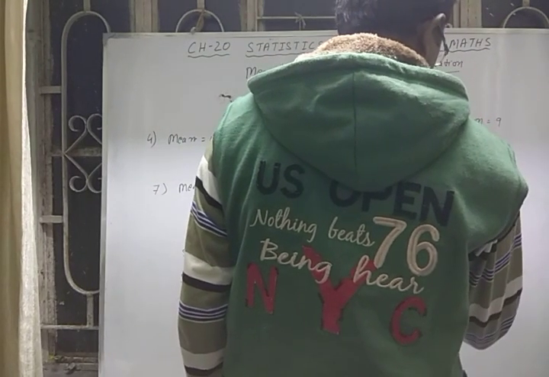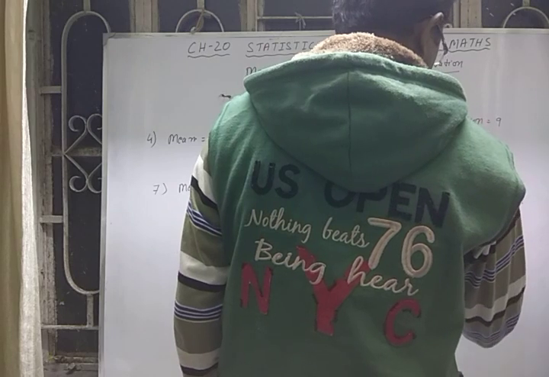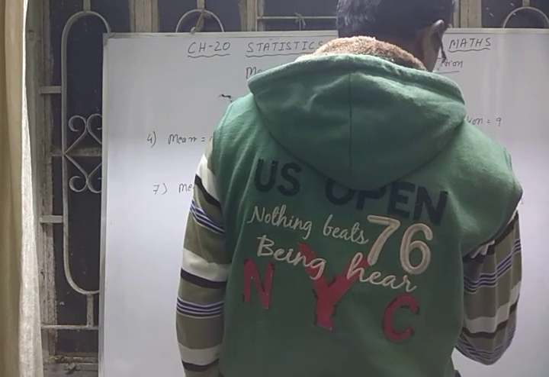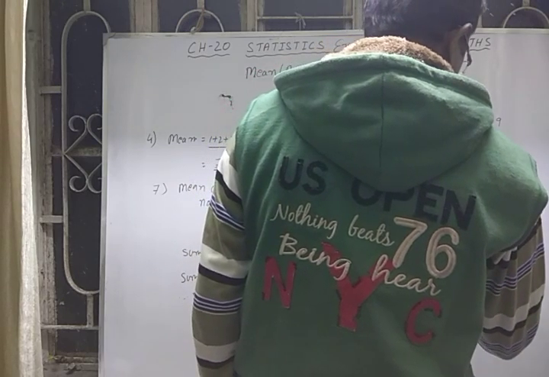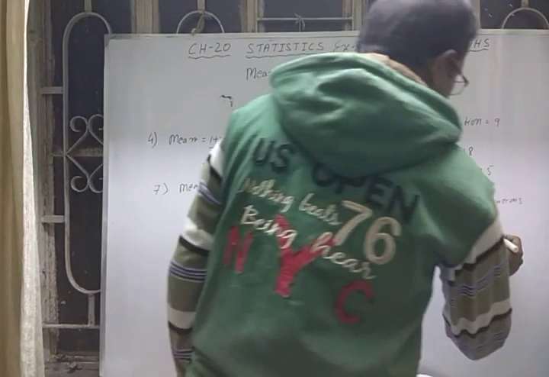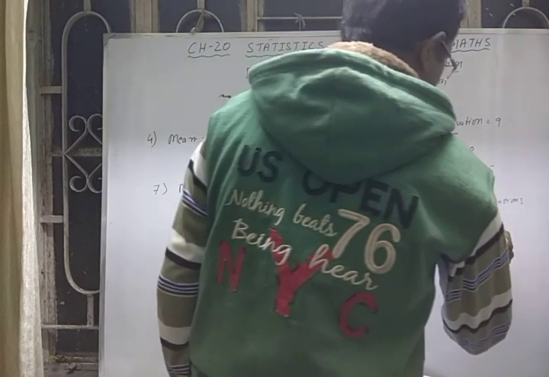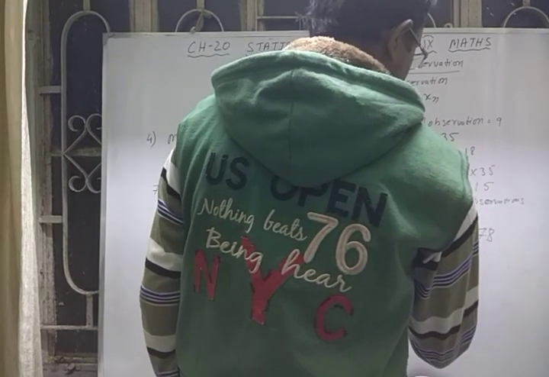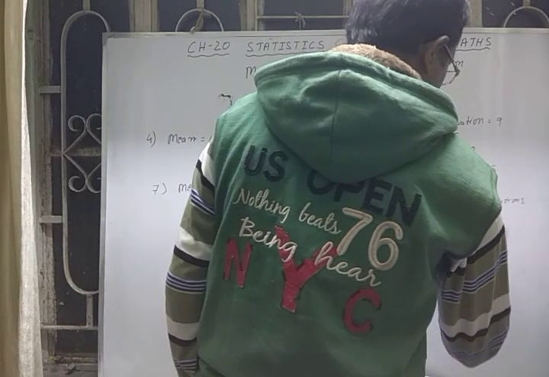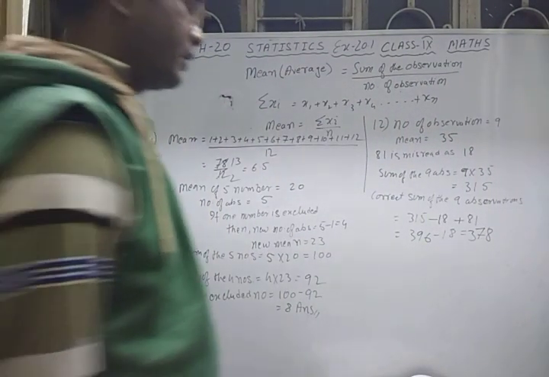So 315 plus 81 is 396, minus 18. 16 minus 8 is 8, 8 minus 1 is 7, and it is left with 3. So 378 is the correct sum of the 9 observations.